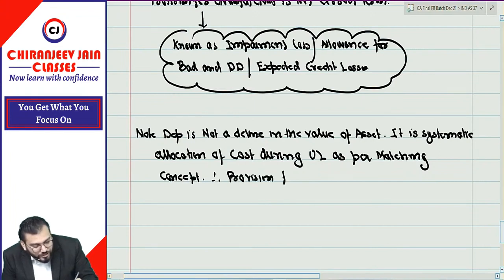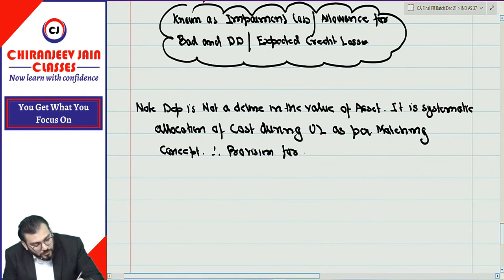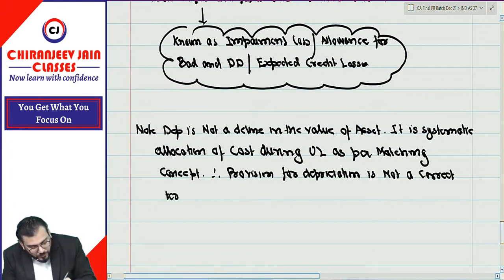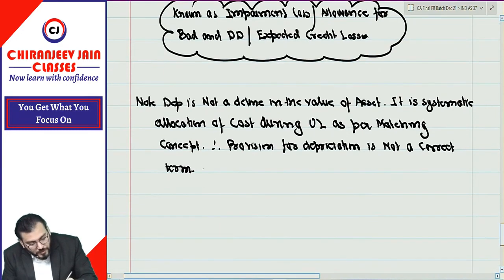provision for depreciation is not a correct term. Accumulated depreciation should be used.